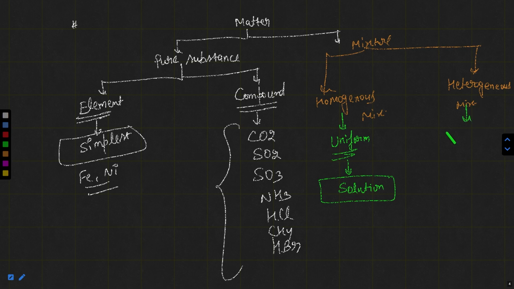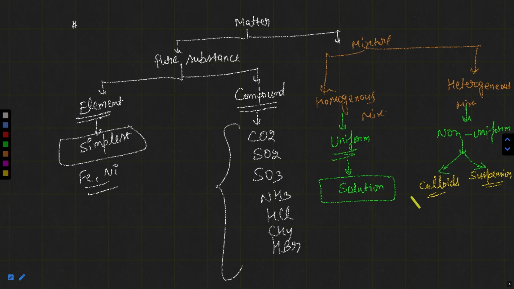In heterogeneous mixture, the particles are not uniformly distributed, like sand in water, chalk powder in water, like milk, like paints, etc. It means you can say non-uniform distribution of particles. Non-uniform distribution of particles can be of two types. One is like colloids. Another is like suspension. Colloids and suspension.